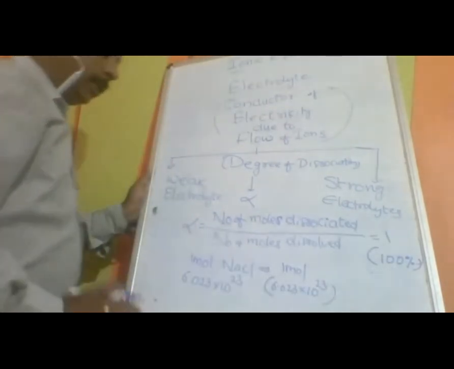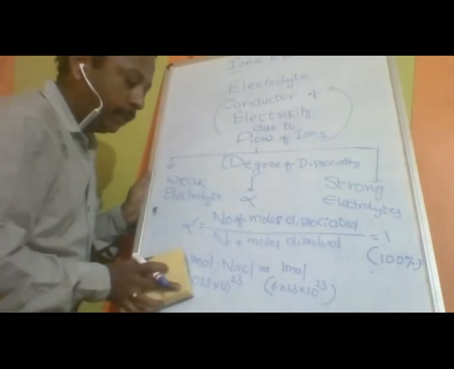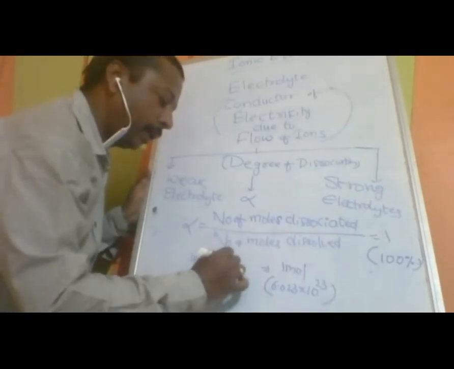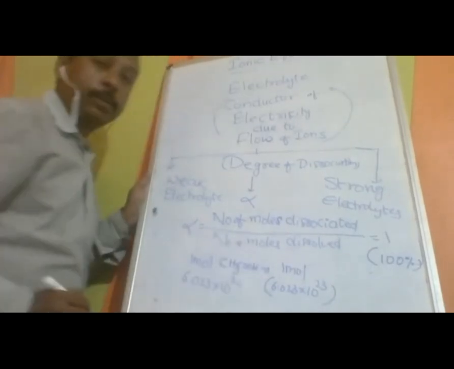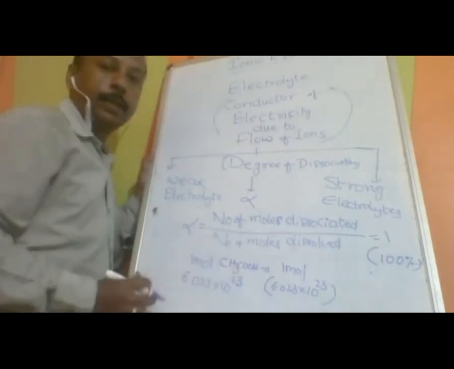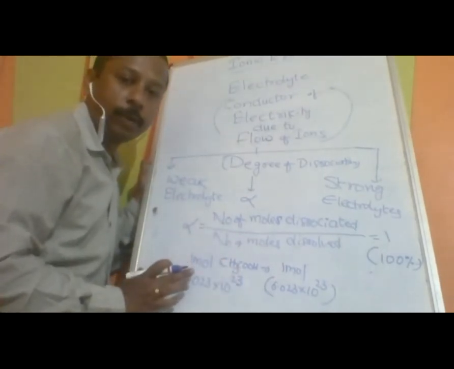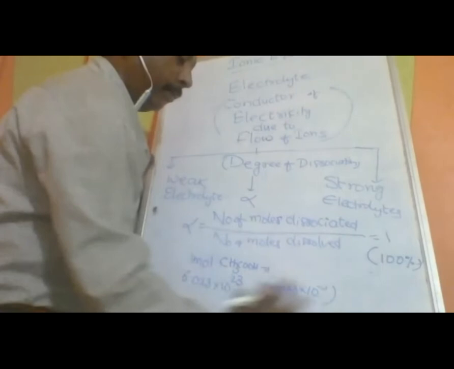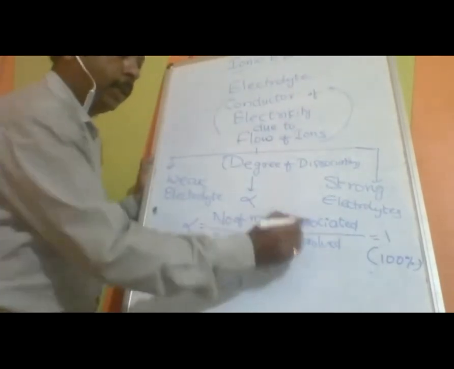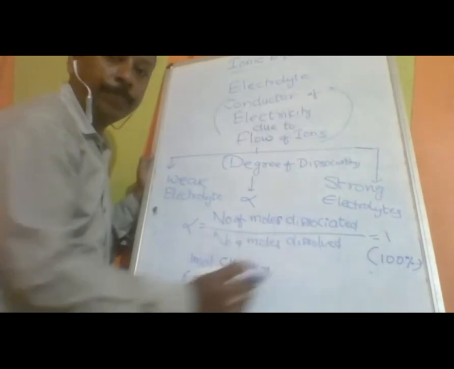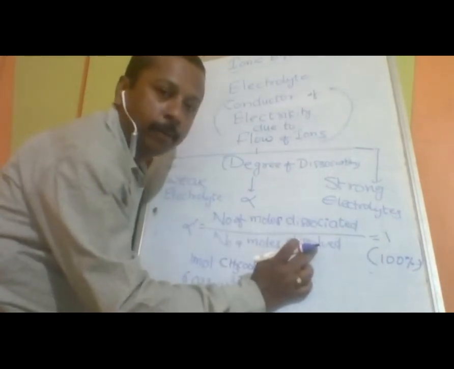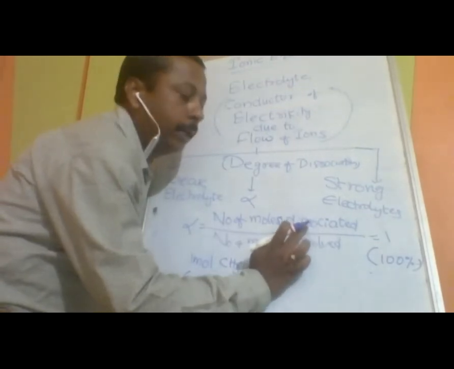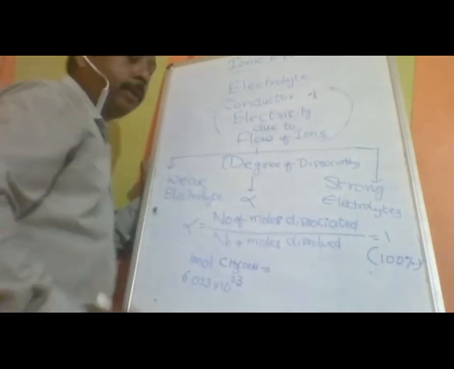Now, in place of NaCl, if I am dissolving some other electrolyte like acetic acid, CH3COOH, understood? If I am dissolving 1 mole of acetic acid in the same water, it will not give you all ions on the right side. Whatever I am dissolving will be substituted in the denominator. Whatever the electrolyte is doing, that will be counted in the numerator.